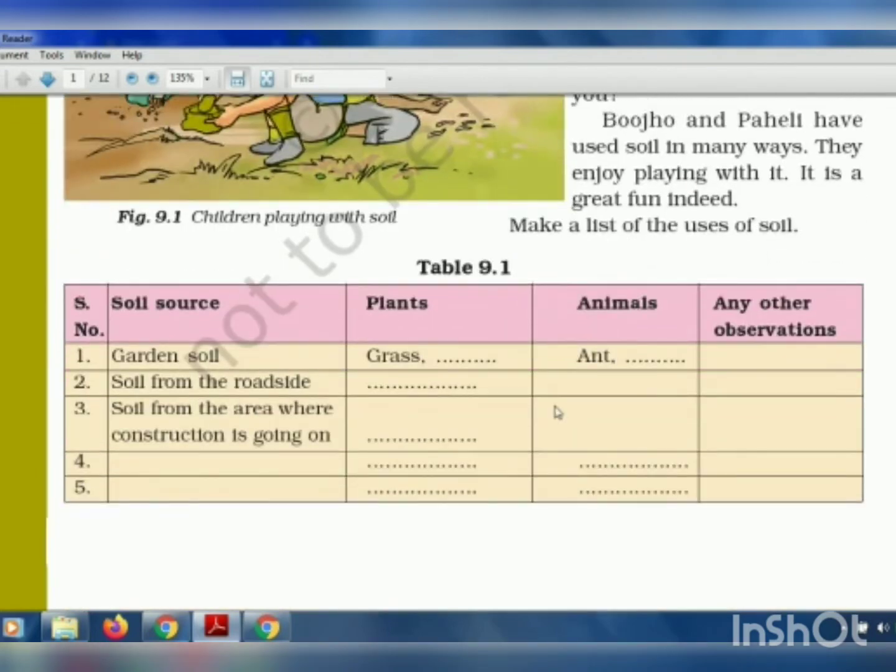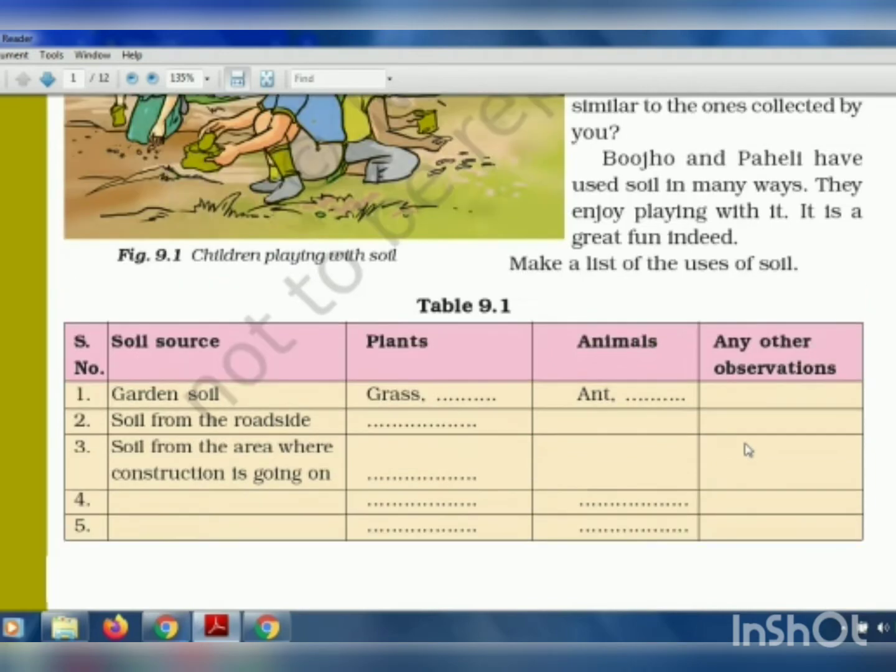So here in this table, they have given one example that if you take the soil from the garden, then the plant which you will find in that soil is grass, the animal which you will find is ant, and if you see any different observation, you can write it down. Similarly, if you take it from the roadside, or from a construction area, you will see different plants, animals, and observations in the soil at different places.